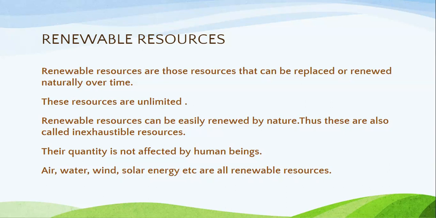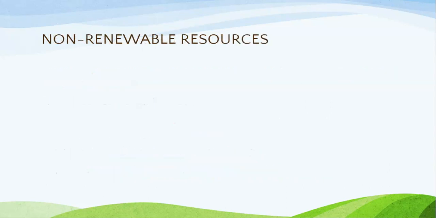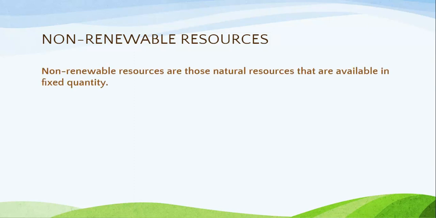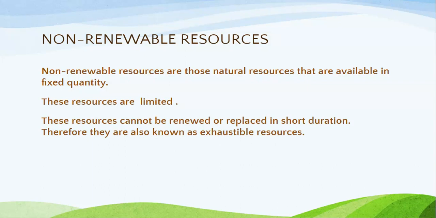So next, we move on to the next type, that is the non-renewable resources. Non-renewable resources are those resources that are available in fixed quantity. They are limited. These resources cannot be renewed or replaced in a short duration.